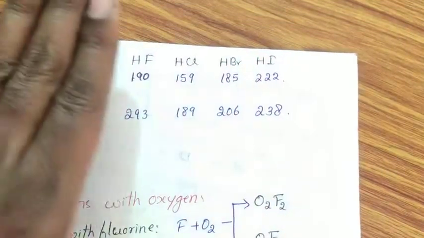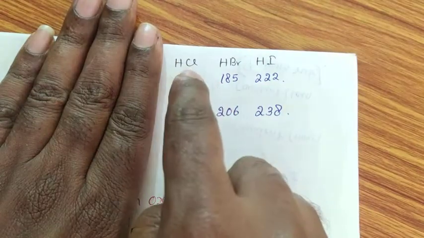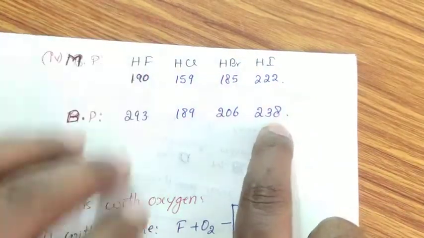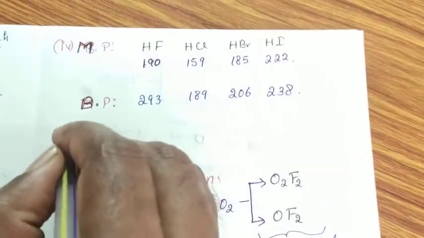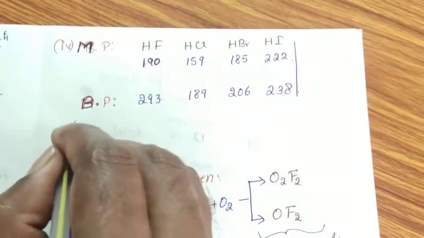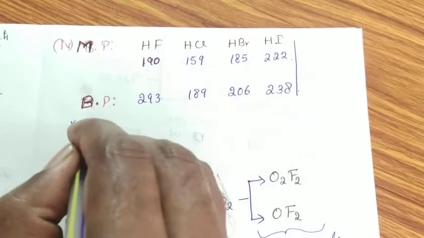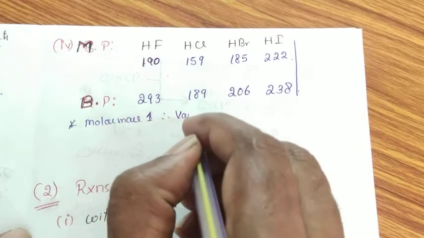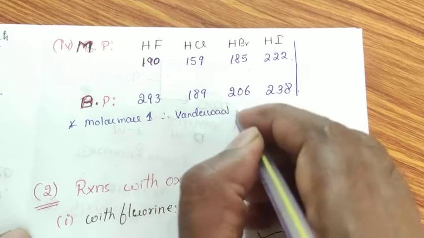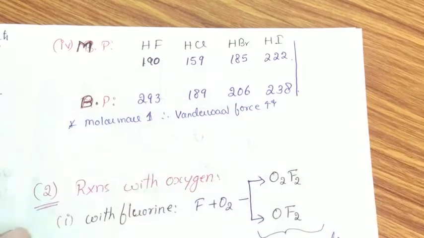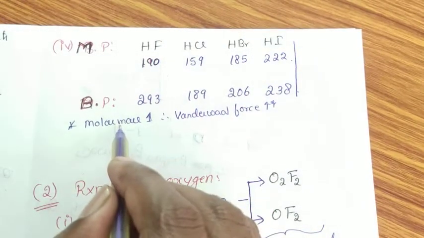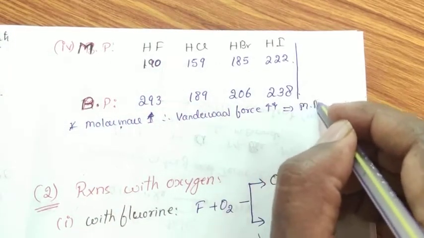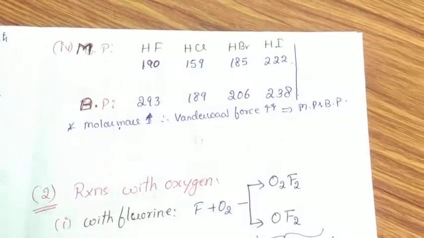Coming to melting point and boiling point, except hydrogen fluoride, if you move from HCl to hydrogen iodide, the melting point and the boiling point go on increasing. I'll give the reason. The reason is very simple. As we move down the group, molar mass increases, therefore van der Waals force also increases. Means molecules will come closer and closer with each other with increase in molar mass. Therefore, melting point and boiling point also increase.